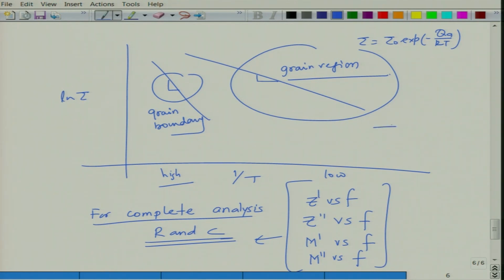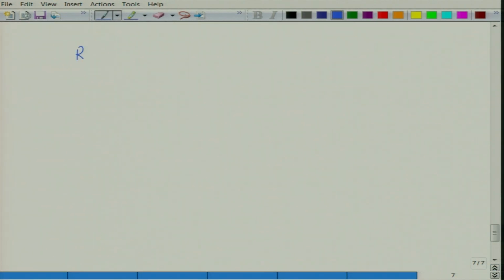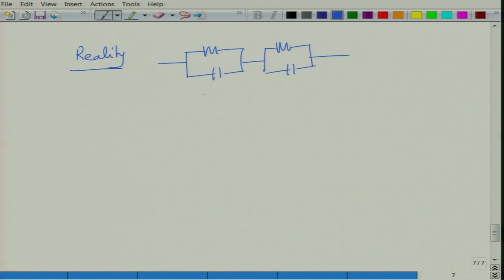So, an ideal Debye capacitor looks like this. This is your ideal Debye material, but in reality your material may be modeled like this, and so on and so forth. So, this is one RC circuit, this is another RC circuit, RC1, RC2. This could be for grain, this could be for grain boundary, and then you have a series resistance, which is, let us say, contact resistance Rc. So, reality may give you different resistances and capacitances.